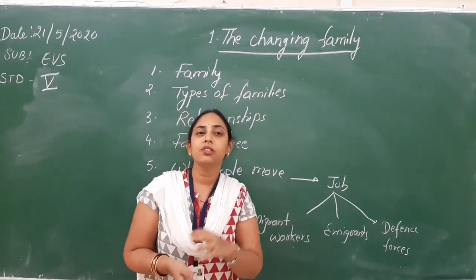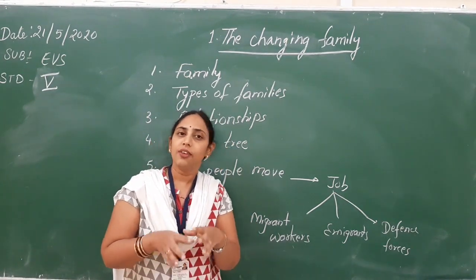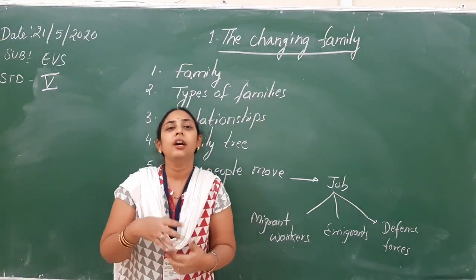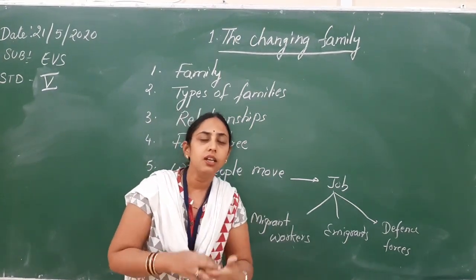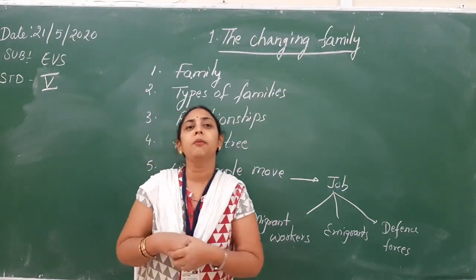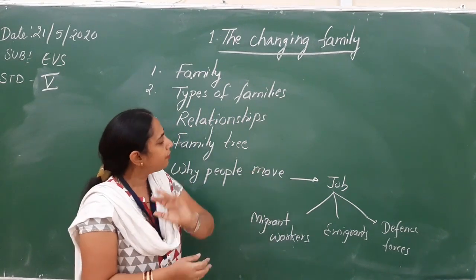If you come across the word extended, no need to worry because it's a very familiar word. Extended family members means all our relatives, our aunts, uncles, cousins.